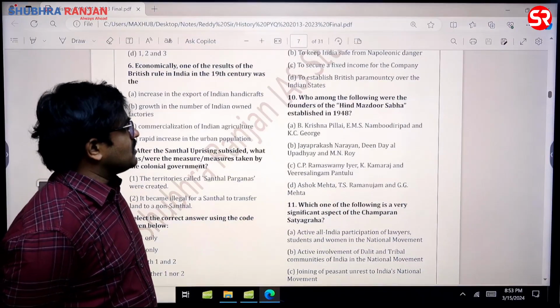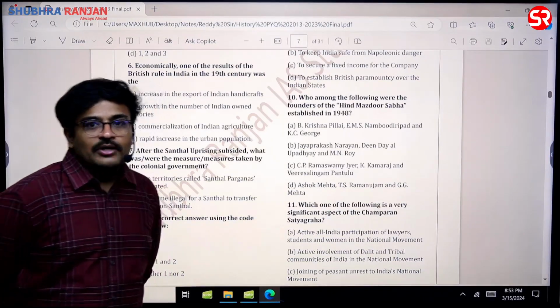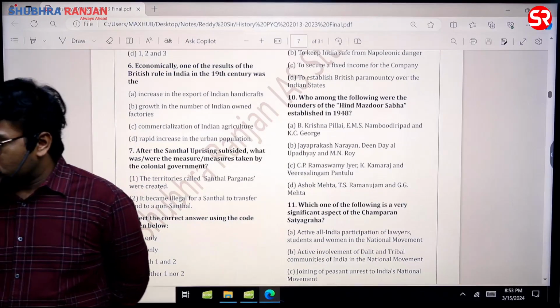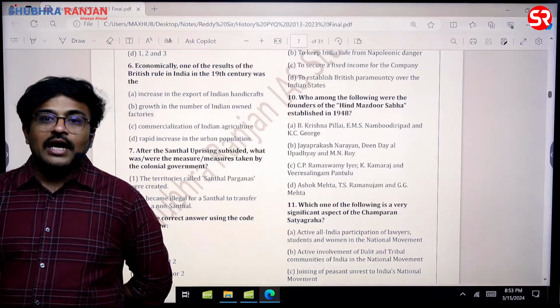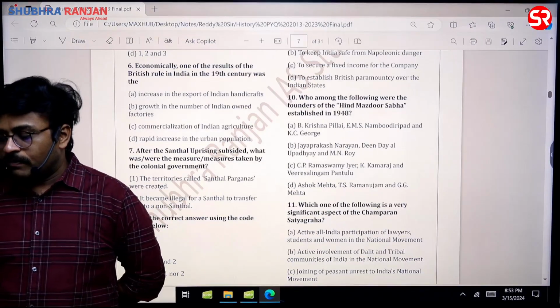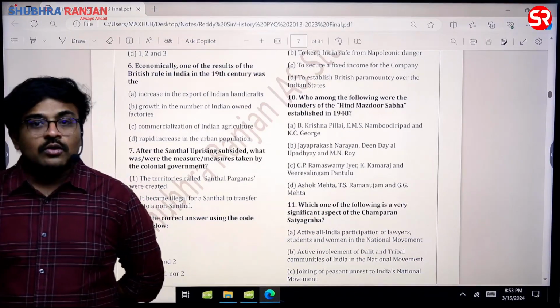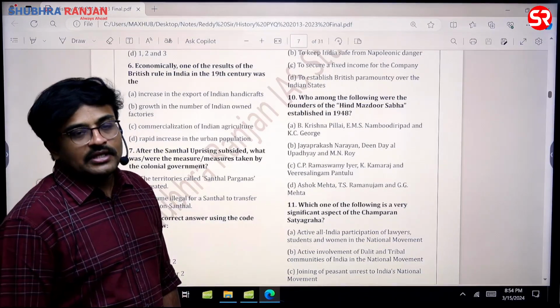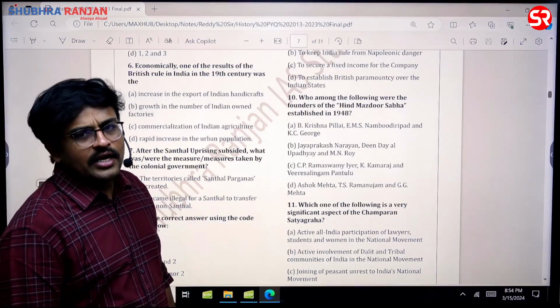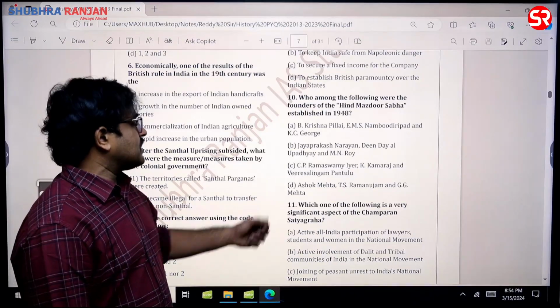Then after this, see the next question, 10th one, Hindu Mazdoor Sabha. In fact, this is one impossible question, sir. So the answer for this question is D, but this is very difficult to answer, sir. There are hundreds of such organizations, but D is the answer for this question.